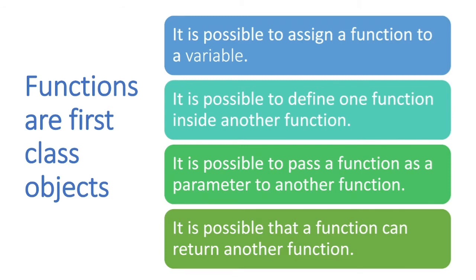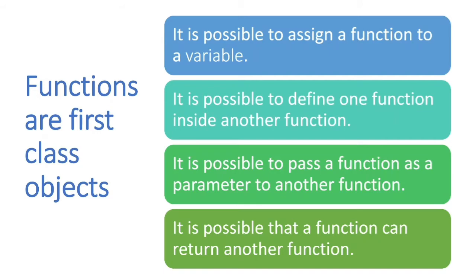Because functions are objects, it is possible to assign a function to a variable. You know that if I create a list, then I can name a list with the help of a variable, right? So similarly, we can also assign a function to a variable. This we are going to see programmatically later in this video.